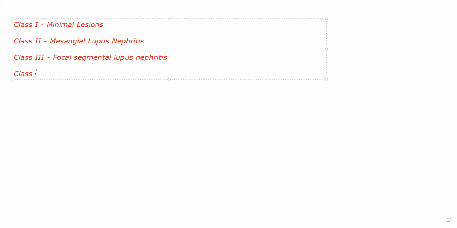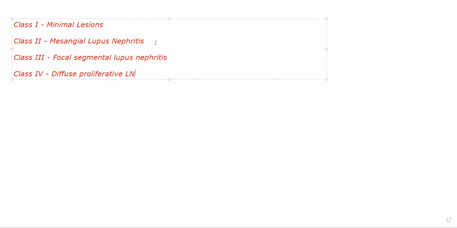Then coming to class 4, this will be diffuse proliferative. So I'll just write LN, lupus nephritis. Okay. This is the most common type of lupus nephritis. Now, out of all the types of lupus nephritis, diffuse proliferative is the most common type, and all the morphological manifestations of lupus are present in this, and they are in advanced form. So you will see advanced type of disease.